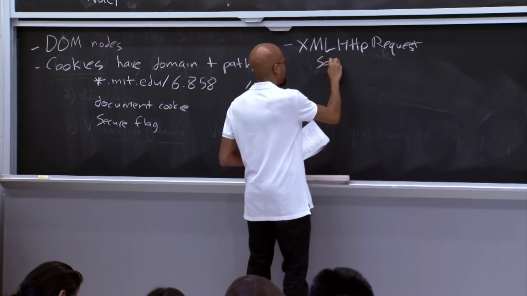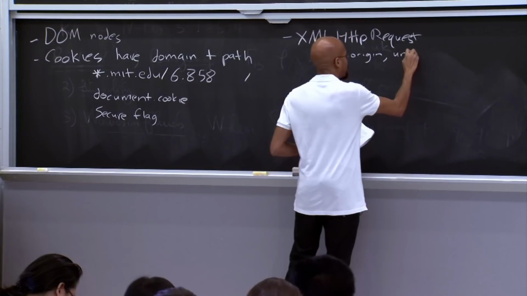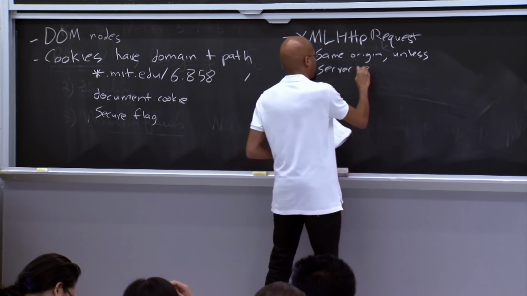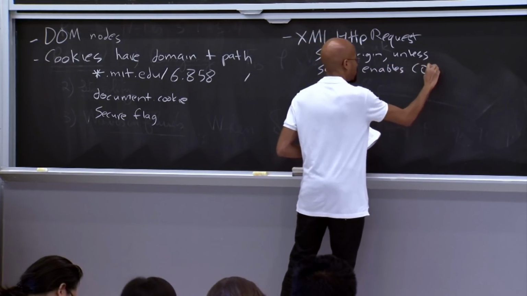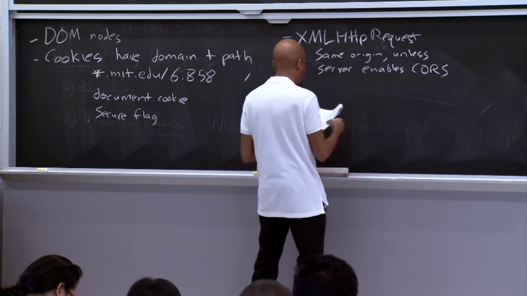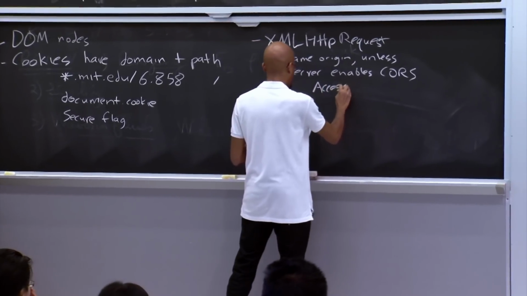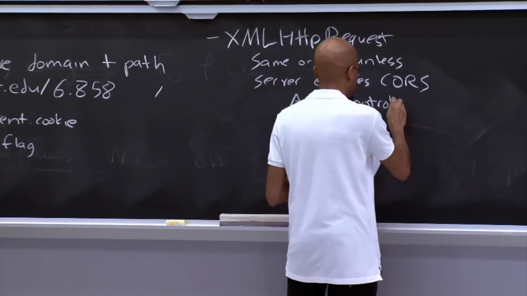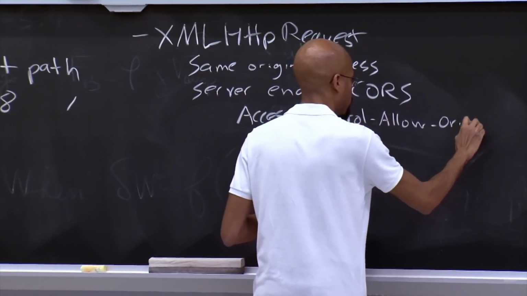Right. So this is same origin unless the server has enabled this CORS thing. And so basically, this adds a new HTTP response header called Access-Control-Allow-Origin. Right?